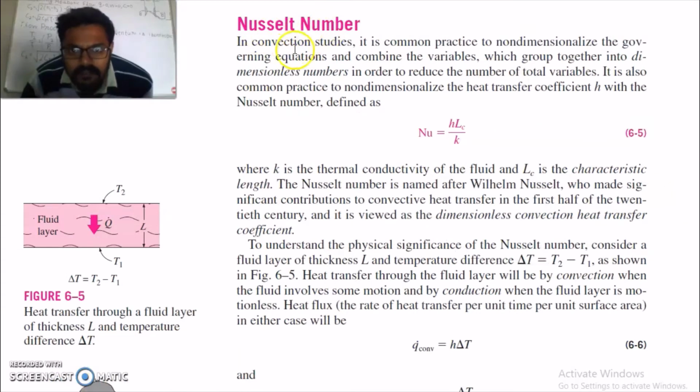Nusselt number. In convection studies, it is common practice to non-dimensionalize the governing equations and combine the variables which group together into dimensionless numbers in order to reduce the number of total variables. It is also common practice to non-dimensionalize the heat transfer coefficient h with the Nusselt number. So the Nusselt number is equal to h into Lc by k, where Lc is the characteristic length. The Nusselt number is named after William Nusselt, who made significant contributions to convection heat transfer. So it is a dimensionless number.